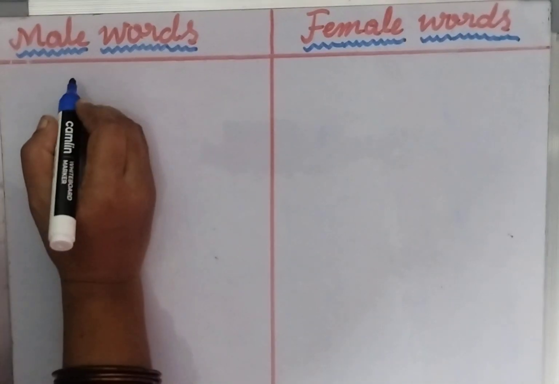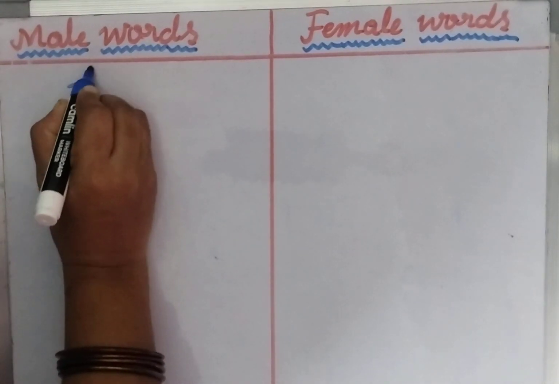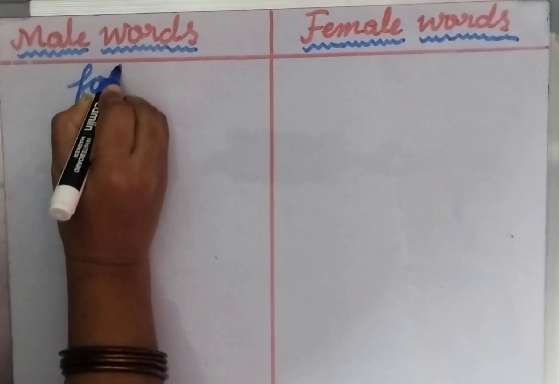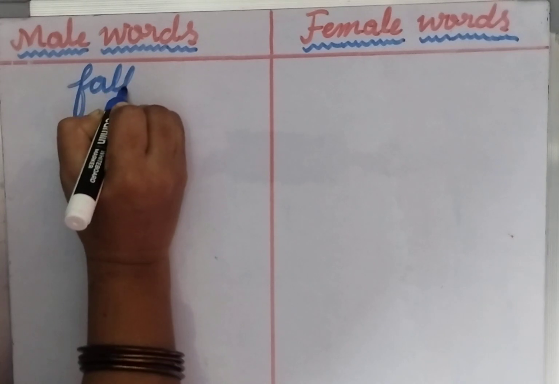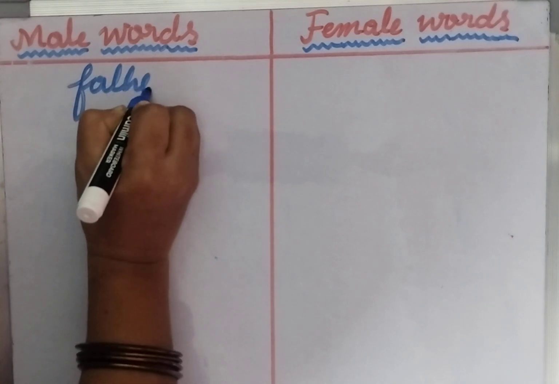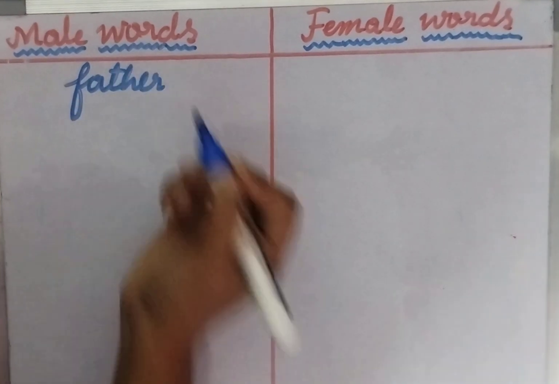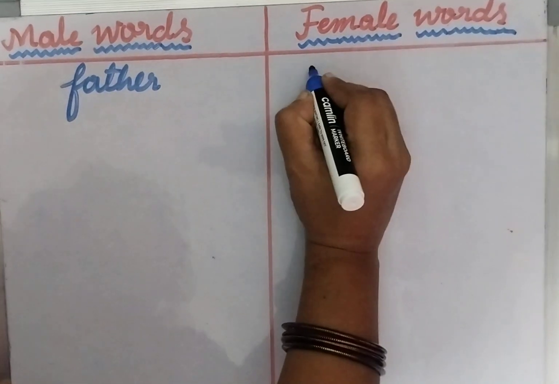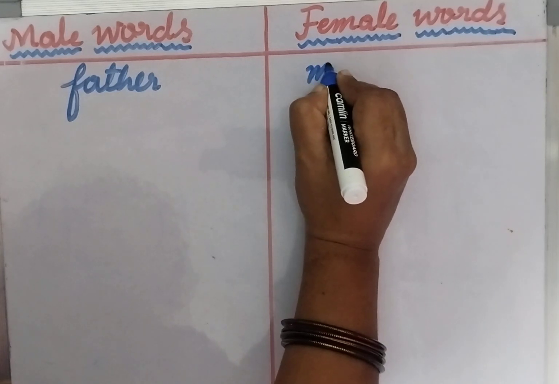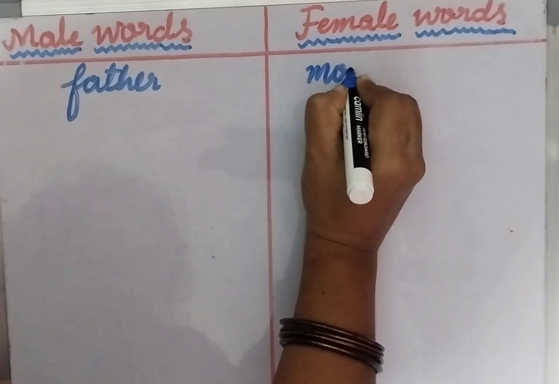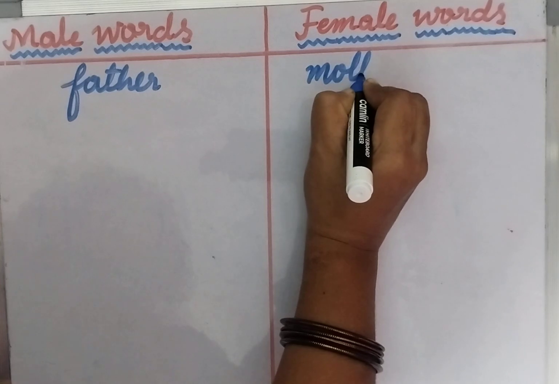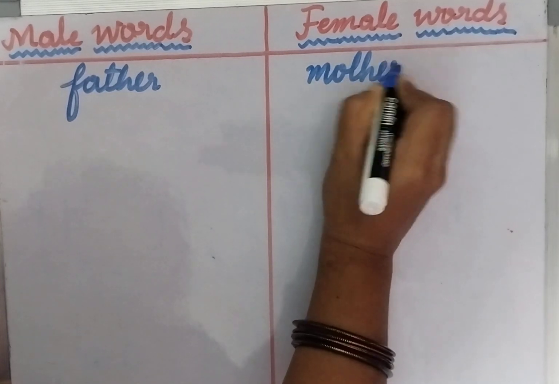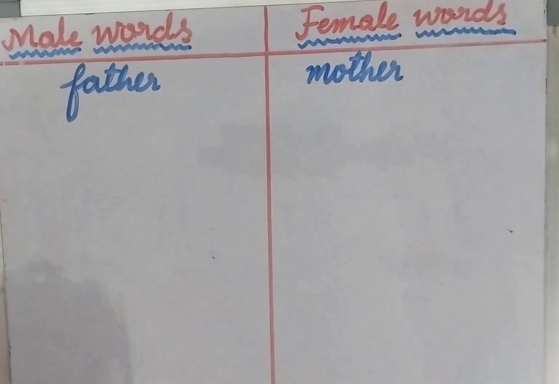For example, father. F-A-T-H-E-R, father. Okay. Female word for this? Yes, mother. M-O-T-H-E-R, mother. Father, mother.